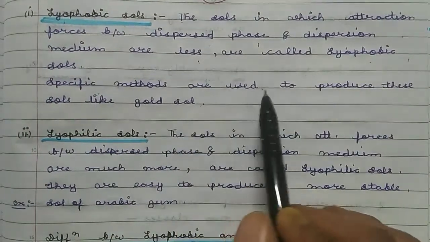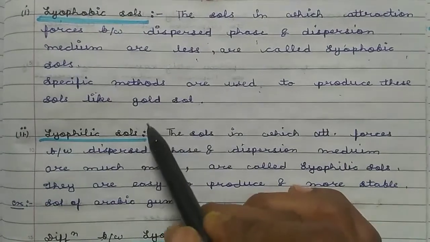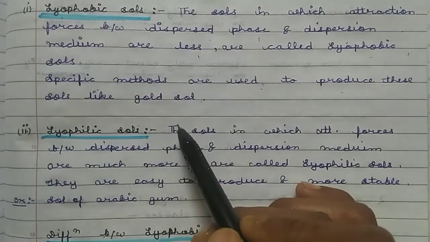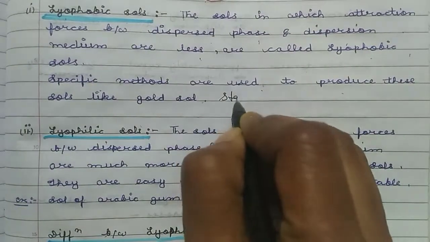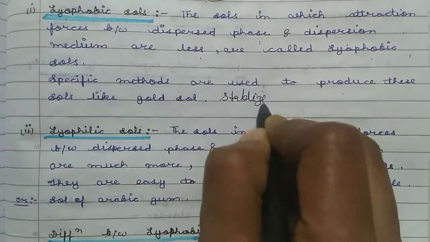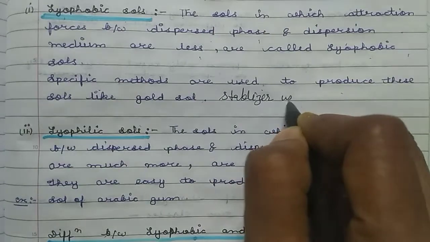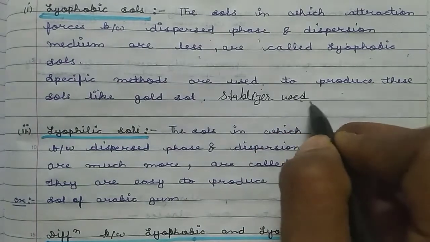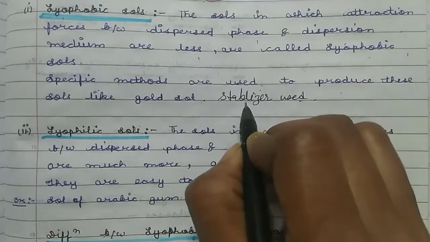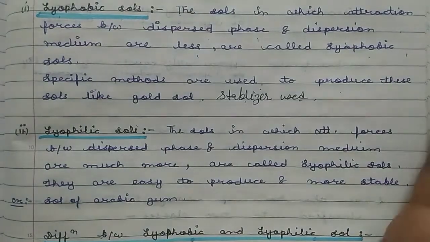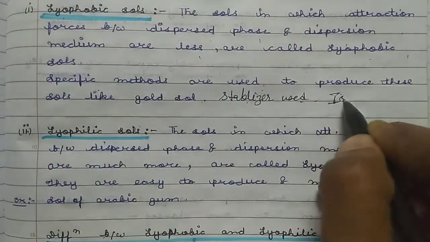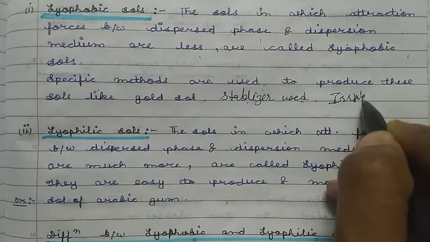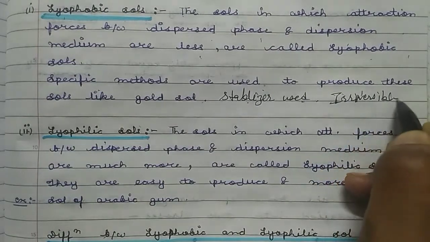Specific methods are used to produce these sols, like gold sols. Okay, these are not stable, so some stabilizers are used to stabilize them. And once they are stabilized, they cannot be separated out again, so these are irreversible in nature also.